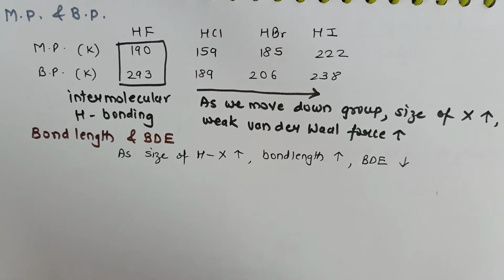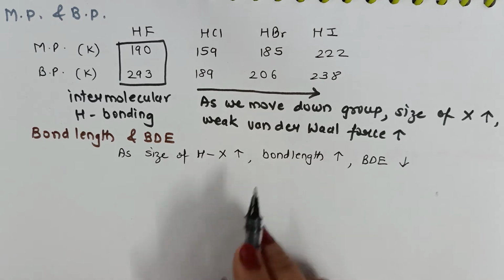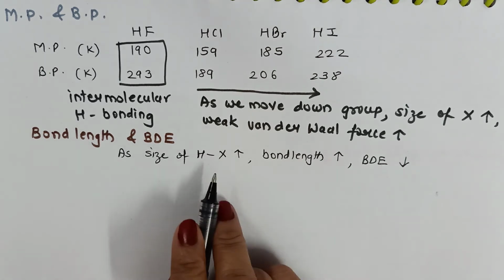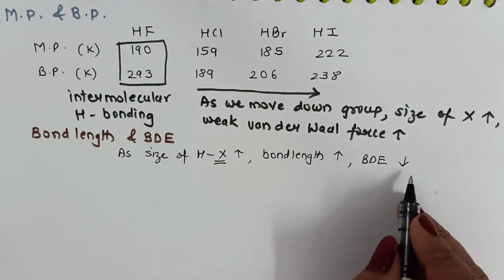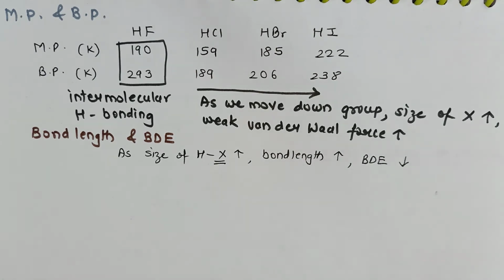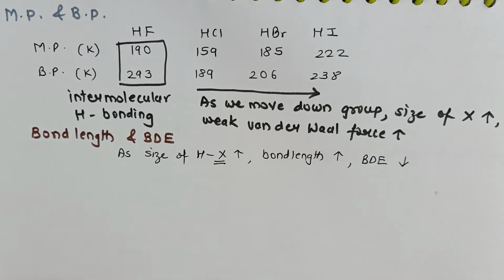One very interesting phenomenon about the bond length and bond dissociation enthalpy of hydrogen halides is that as the size of halogen increases, the bond length increases and bond dissociation enthalpy decreases. It is because the halogen becomes larger in size and hydrogen being smaller in size, the bond length will increase, bond dissociation enthalpy will decrease.